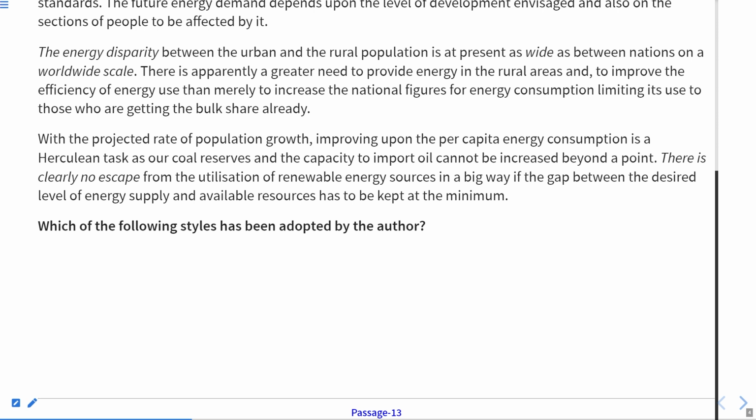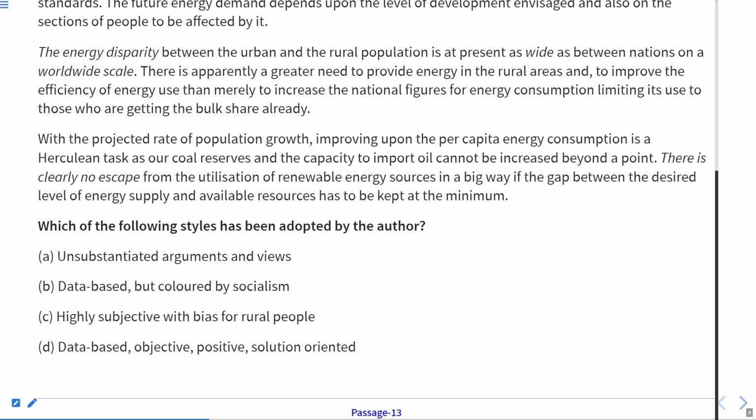Which of the following styles has been adopted by the author? Now, such type of questions where style or the theme is talked about, there the entire passage is needed, because we are talking about the thinking or the opinion ability of the author. So this is actually the question which requires us to read the entire passage. Okay, so let us see the options.